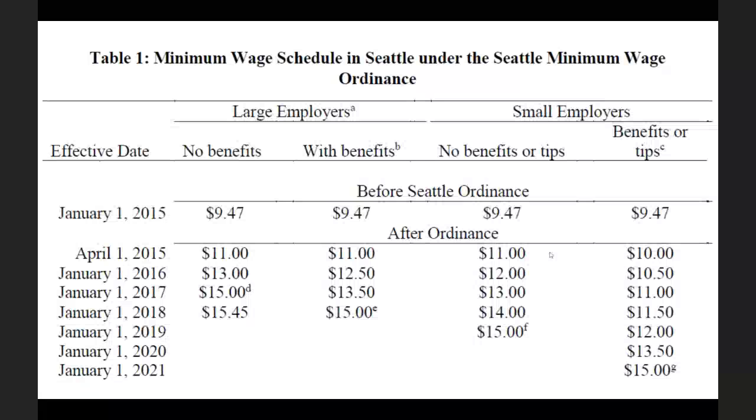Then the minimum wage increased again in 2016 to $13 an hour for large employers, and lower wages for employers that offer benefits and are small, and then reaches a final wage of $15 an hour for everyone at various times. And this paper is going to look at the first two moves here, the move from $9.50 an hour to $11, and from $11 an hour to $13.